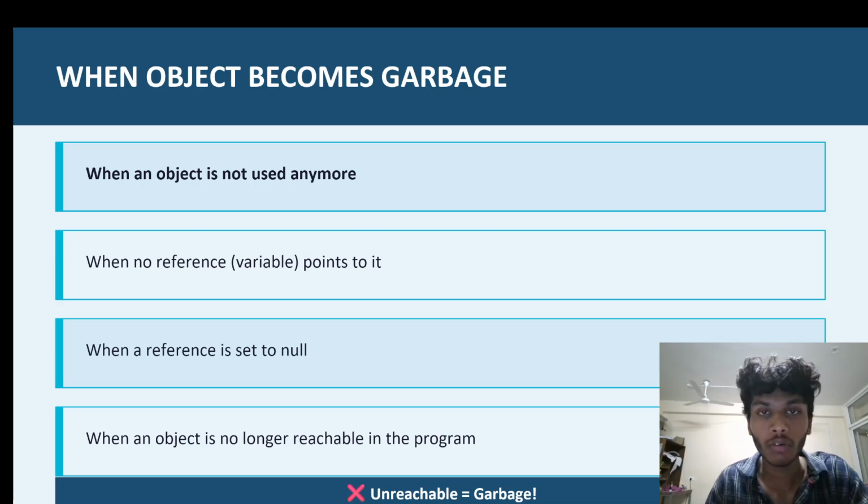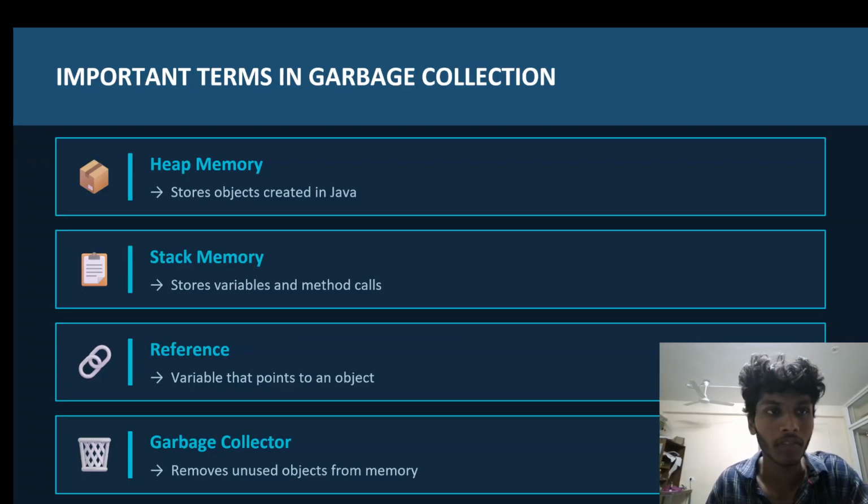When a reference is set to null, then we can say that it has no reference. If there is no reference, then the object is not reachable in the program, and it is considered garbage. So now let us move to the next slide. This is when an object becomes garbage: when the object is not used anymore, when no reference is pointing to the object, then the object is said to be not used.